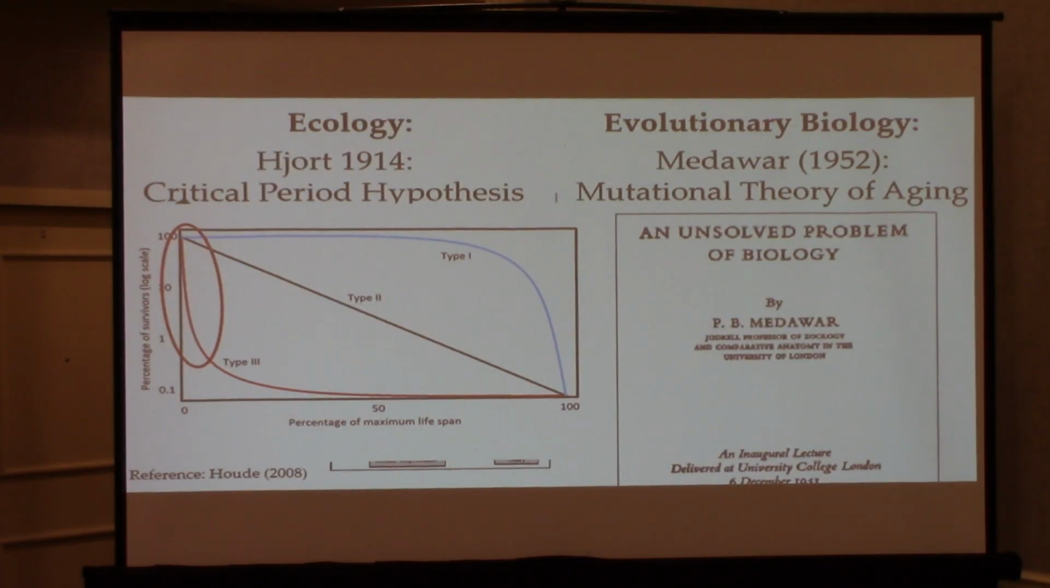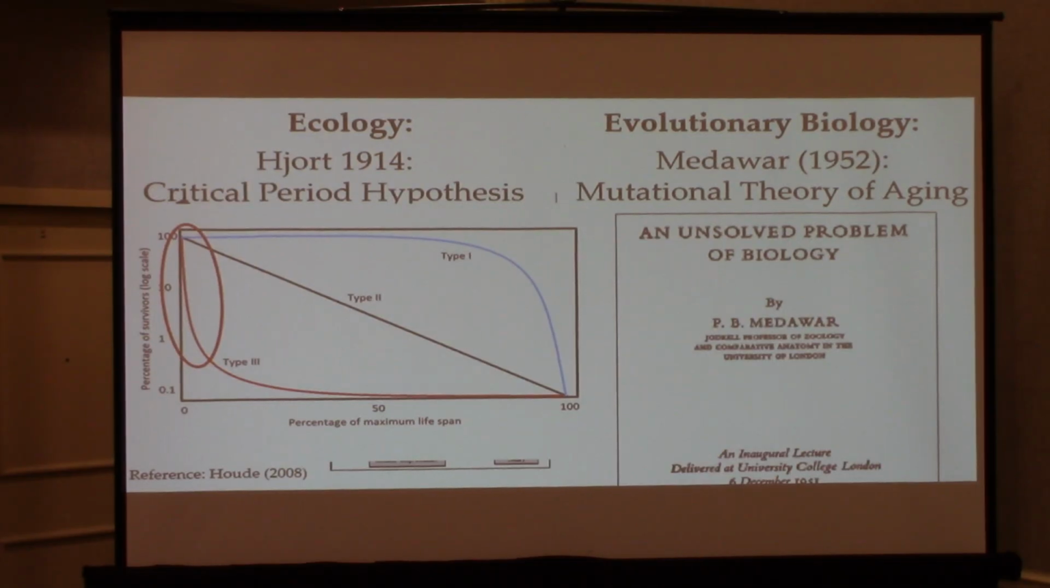Okay. So we're familiar with these recruitment models in fisheries. Probably less familiar to you are these evolutionary biology models. P.B. Medawar is the one I want to talk about. In 1951, gave a lecture, eventually published, on the mutational theory of aging. Any Medawar fans by any chance here in the audience? Yeah.